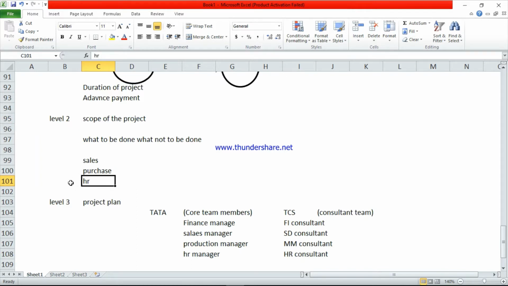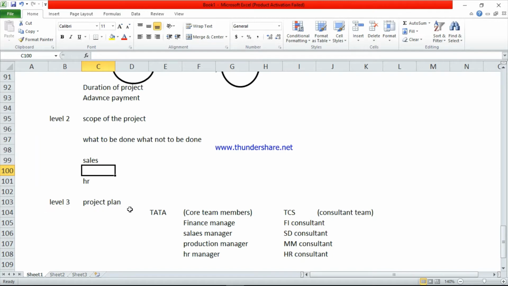Now they don't want to implement all modules in SAP. So in level 2 they will decide which modules we require and which modules we need not implement in SAP. So here they will remove some modules. Suppose they don't want the purchase module, they will remove the purchase module in SAP. So this is level 2.